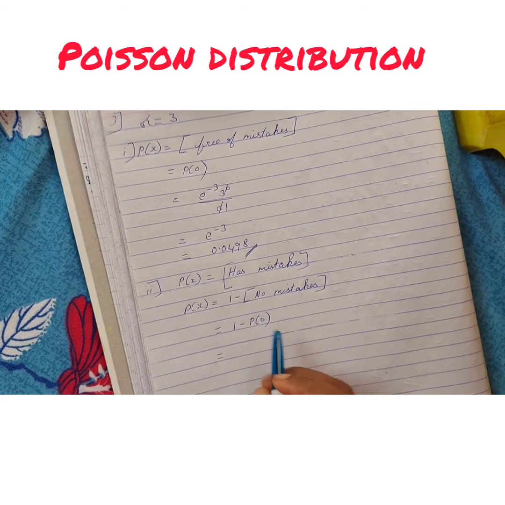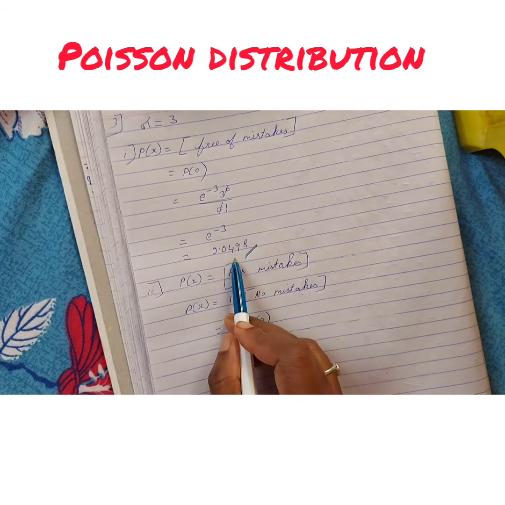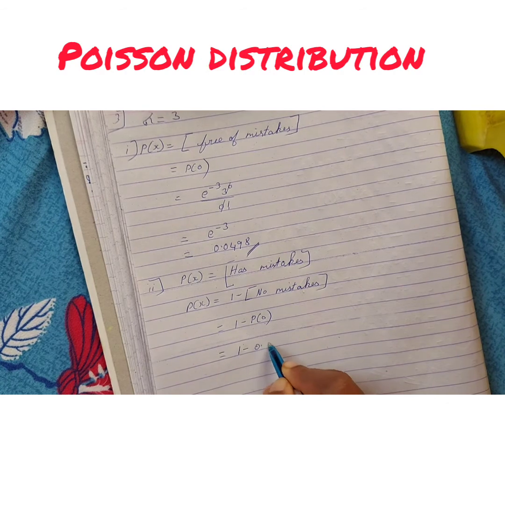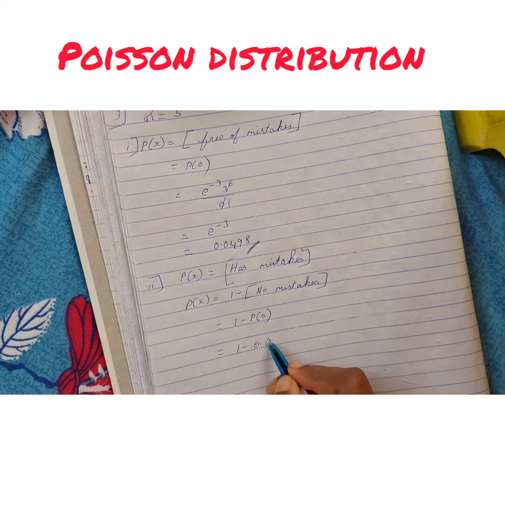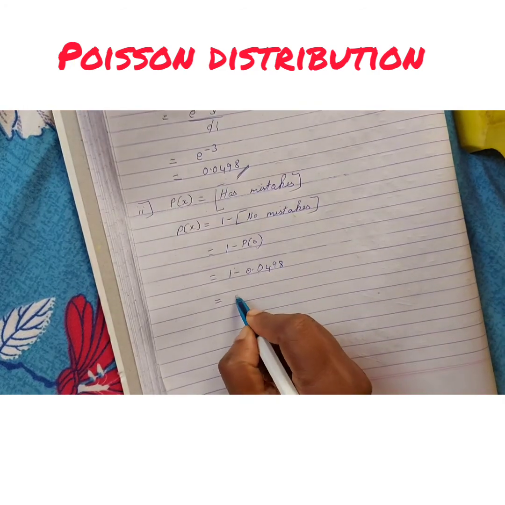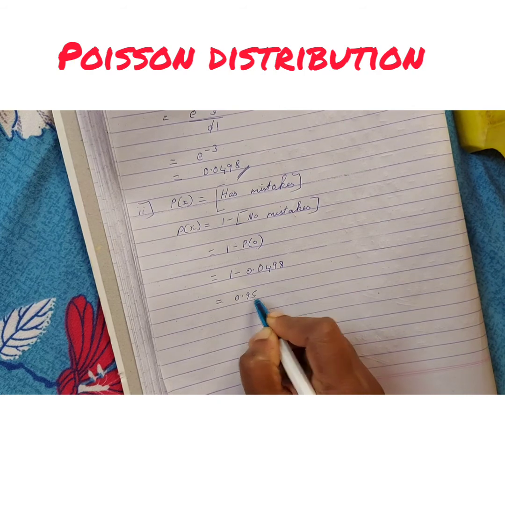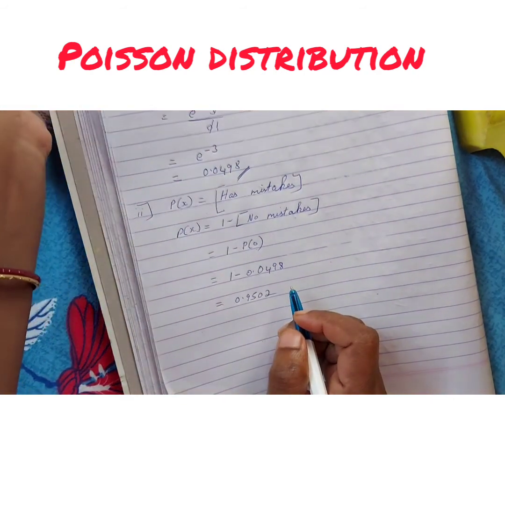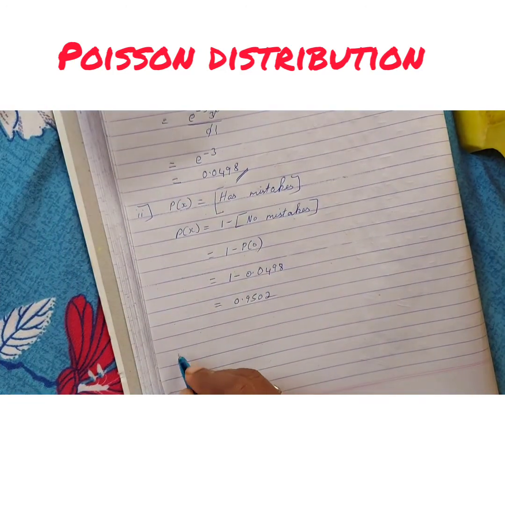So the probability of 0 we have already solved, and we have got the answer. So straight away you can write 1 minus 0.0498. So after subtracting I will get my answer as 0.9502. Now in 200 pages how many mistakes are there?